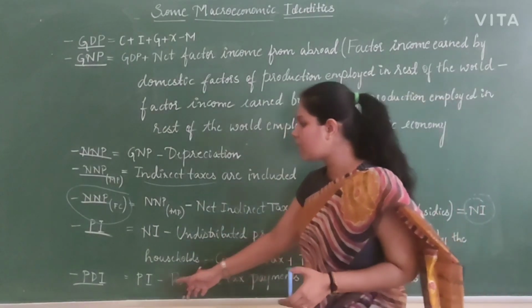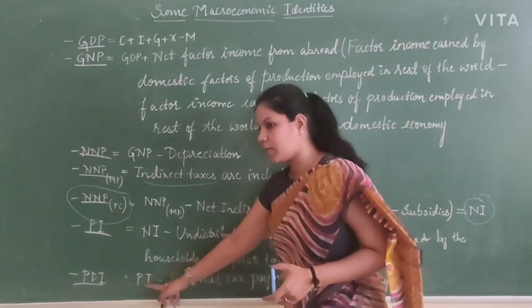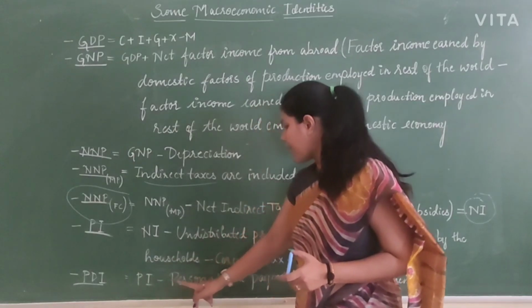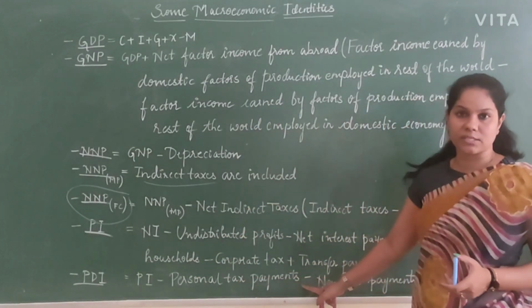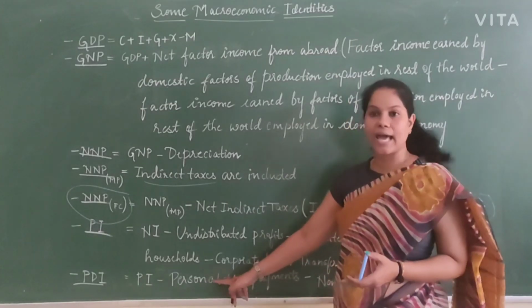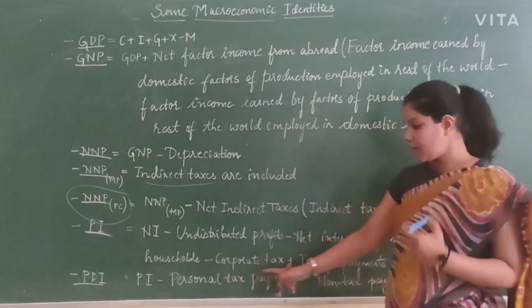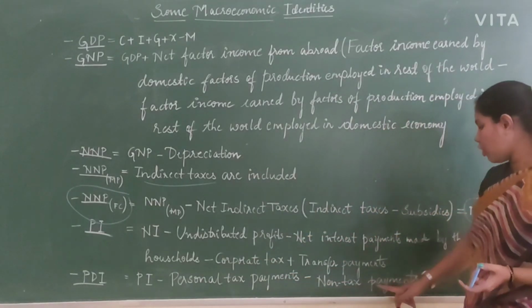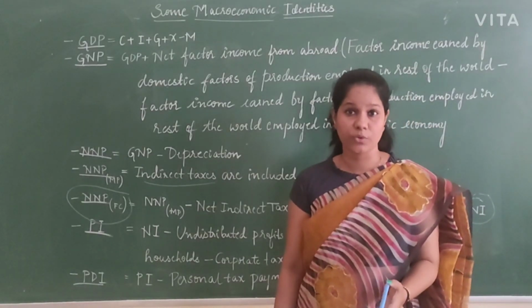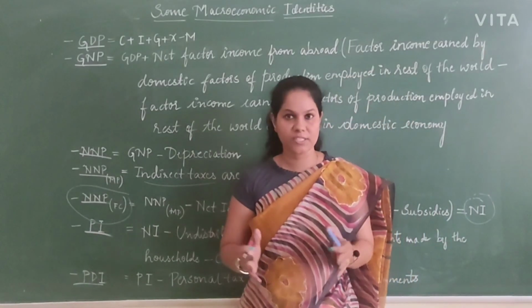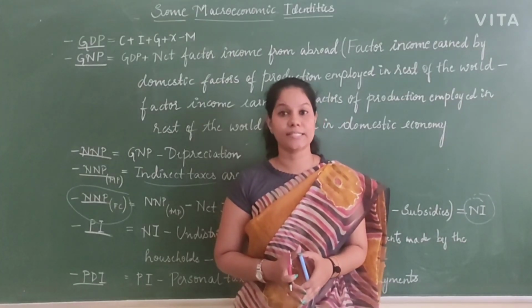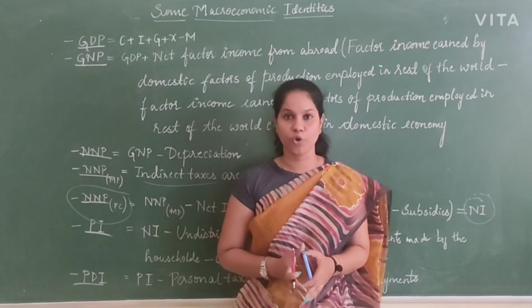So let me go with the formula. Personal disposable income is equal to personal income, which we got here, minus personal tax payments. If I am getting income, I have to pay taxes to the government, and I have to subtract that from the personal income. Minus non-tax payments like fees or any other things that I compulsorily have to pay, which will reach the government. Even that should be subtracted. The money left, which I can consume or otherwise save, will be called personal disposable income.